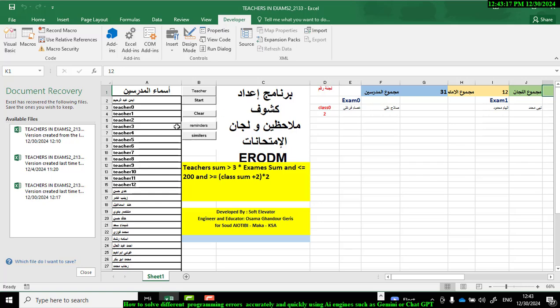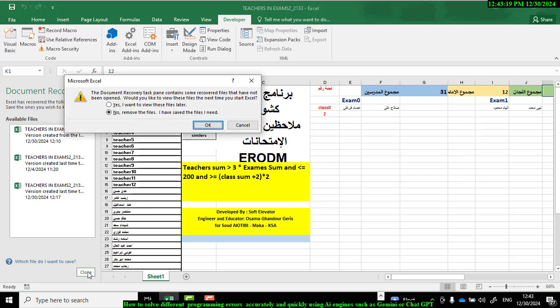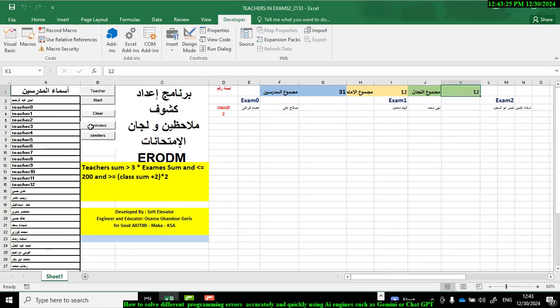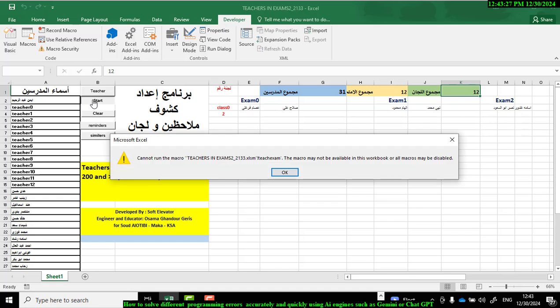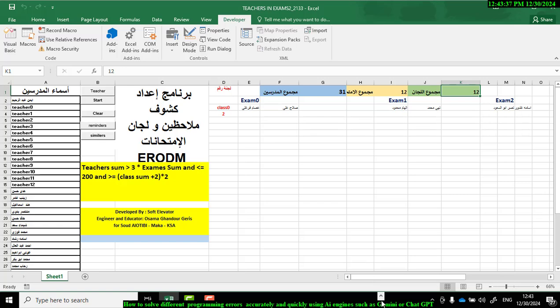And let's try this program again. Okay, so press start. We have the same problem. The macro may not be available in this workbook, or all macros may be disabled. So let's go and select another solution.